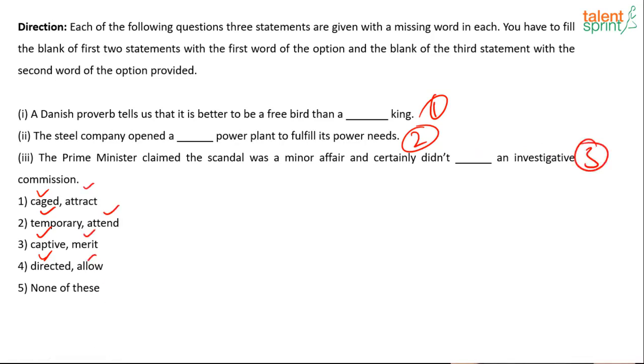Alright, so let's see. A Danish proverb tells us that it is better to be a free bird than a dash king. So it is better to be a free bird. This is an adjective, and we are looking for an adjective over here: than to be a dash king. Which adjective are we looking for? Free, and we are definitely looking for something opposite.